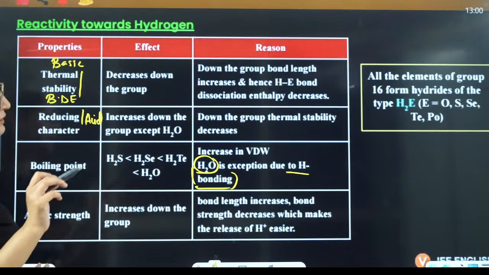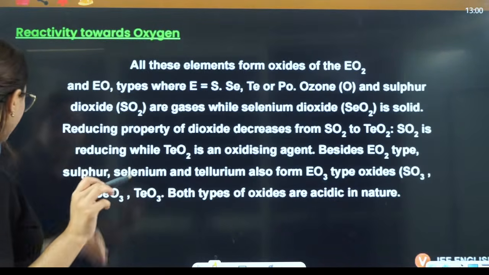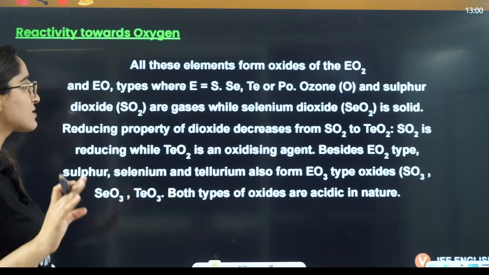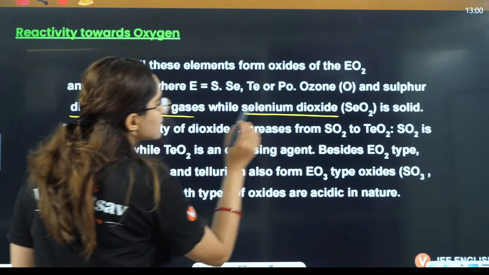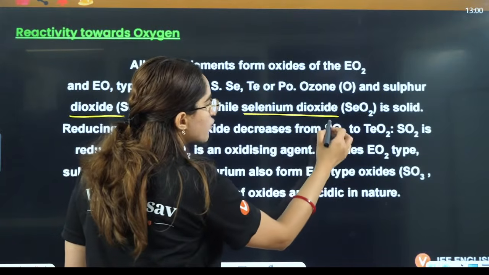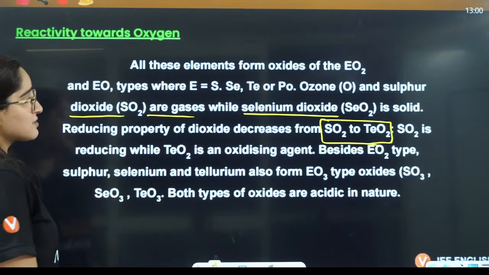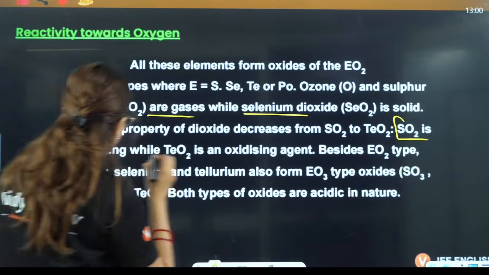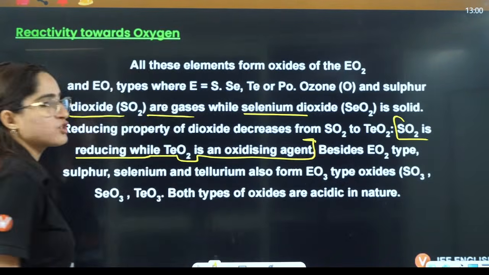Okay, done. Then all these elements form oxides of EO2. Ozone and sulfur dioxide are gases, while selenium dioxide is solid. Reducing properties of dioxide decrease from sulfur to tellurium. SO2 is reducing while TeO2 is oxidizing. It's a very important point that SO2 is reducing while TeO2 is oxidizing in nature.